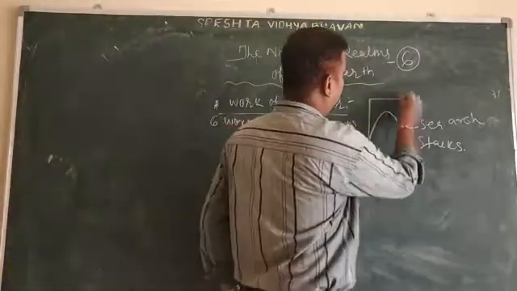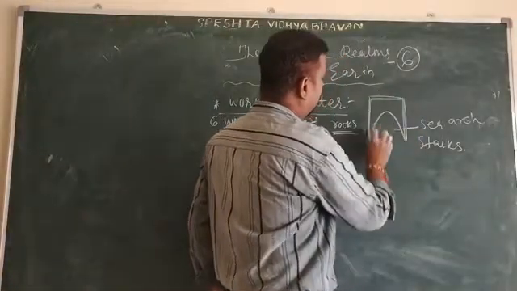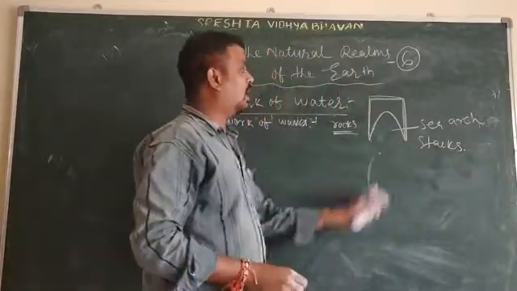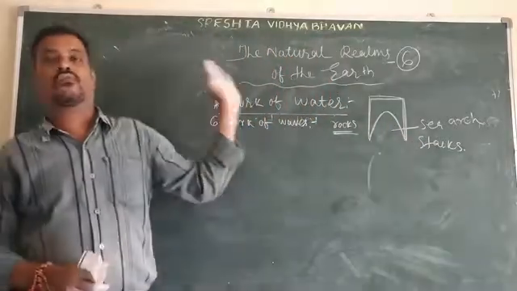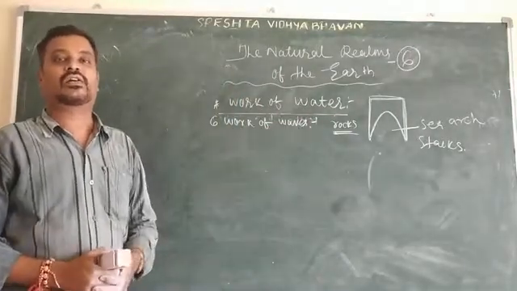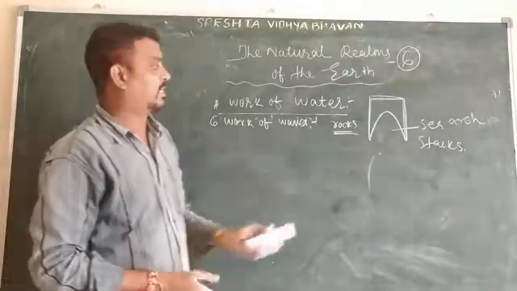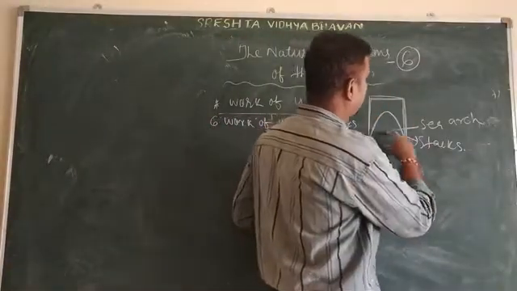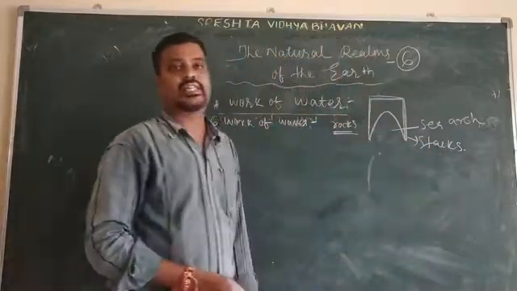These walls also eroded due to the sea water, due to the waves. So these wall-like features are called stacks. So this is the sea arch and this is the stacks.